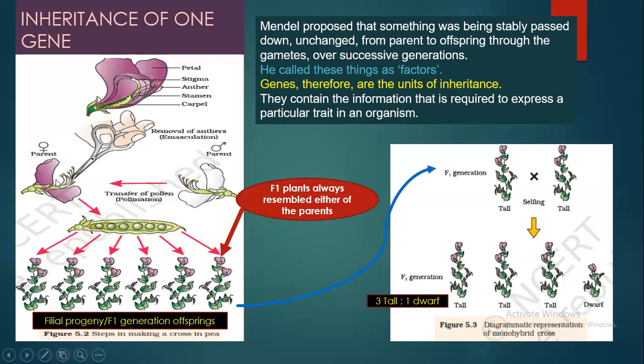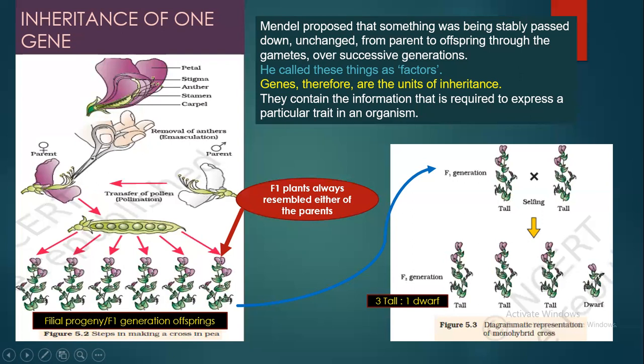But that was a great surprise for him, because none of the dwarf plants were produced in the F1 generation. According to the true breeding concept, if this is homozygous for tallness and this is homozygous for the recessive, and they are true breeding lines, then their characters must be passed on to the next generation. And if they are passed, that means the tall and dwarf characters must have been passed into this F1 generation.